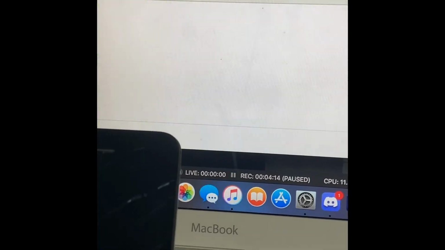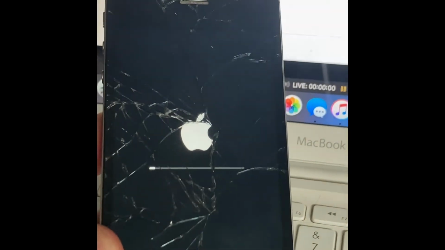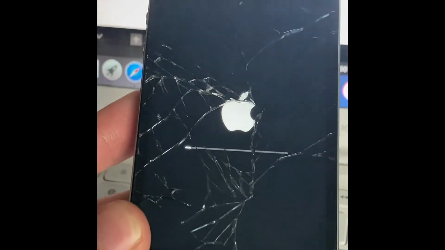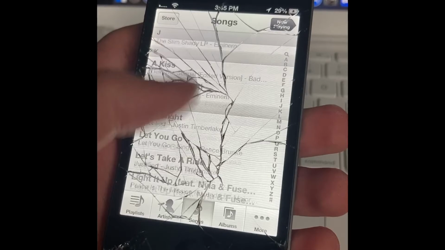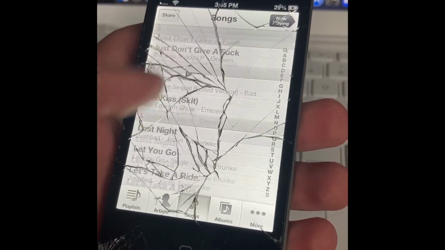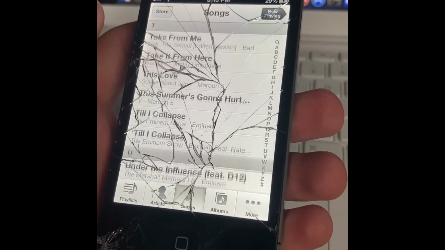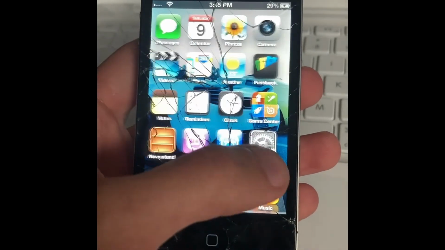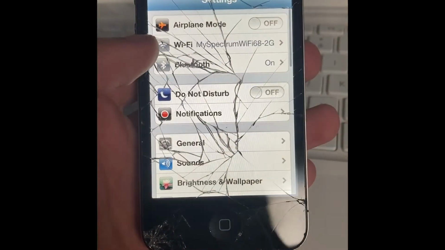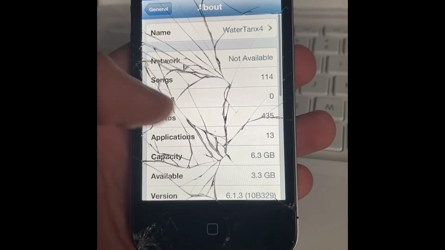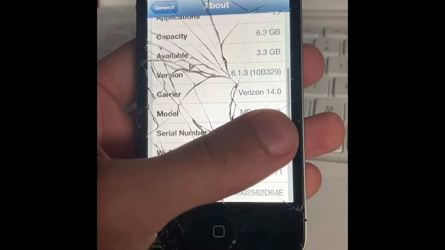I'll show you what it looks like on iOS 6.1.3. In the background, I'm getting iOS 7.2.1, something like that, downloaded. But as you can see, there's the normal iOS 6 look and feel. It is still iOS 6, but it has been downgraded via Powder Snow. It still looks the same, and we're going to get back to how to download it.